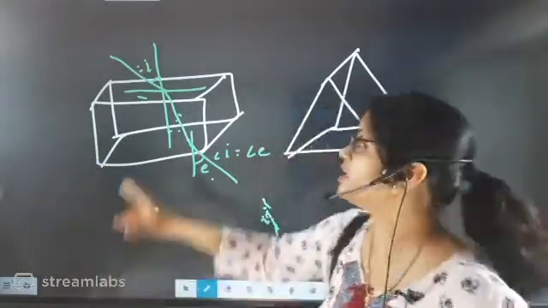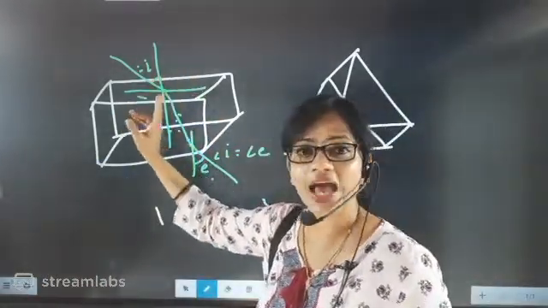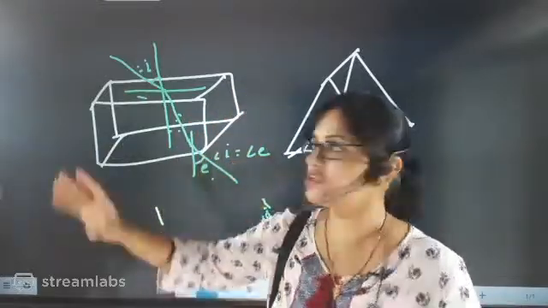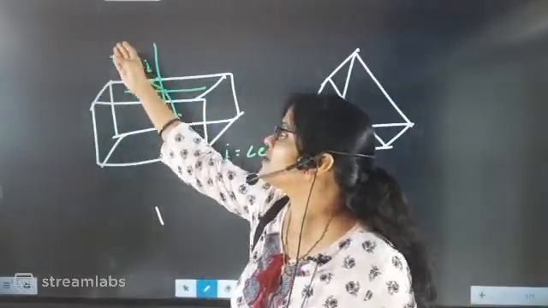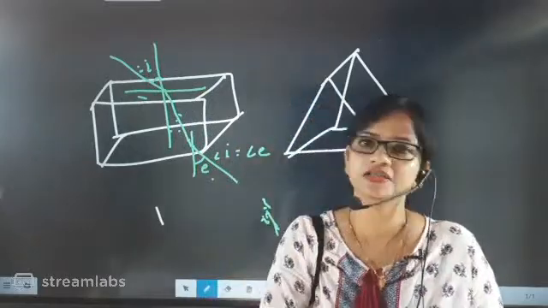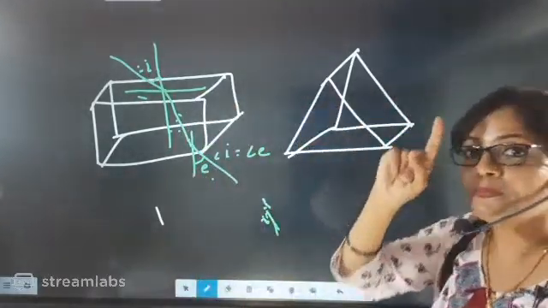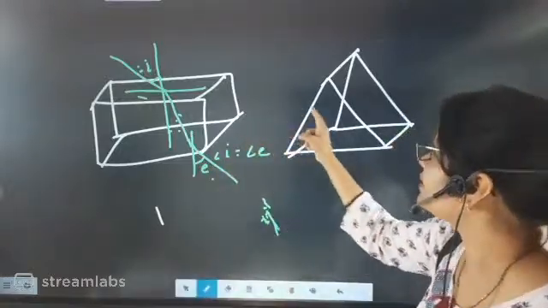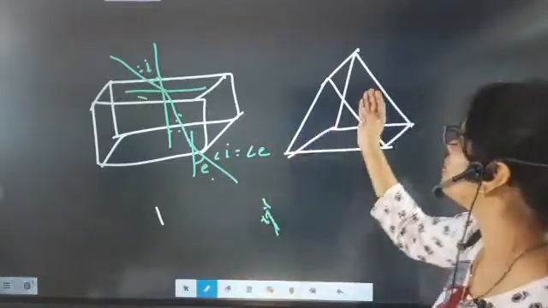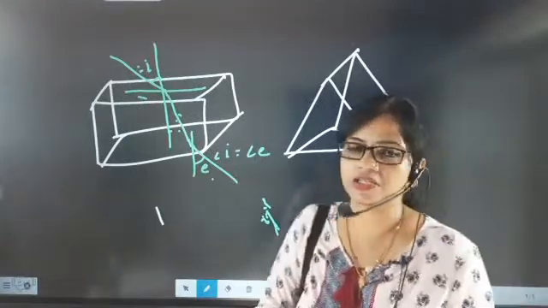A glass slab has two refracting surfaces, and light can enter from one refracting surface and come out from the other. In the same way, a prism also lets light enter from one surface and come out from the other surface.